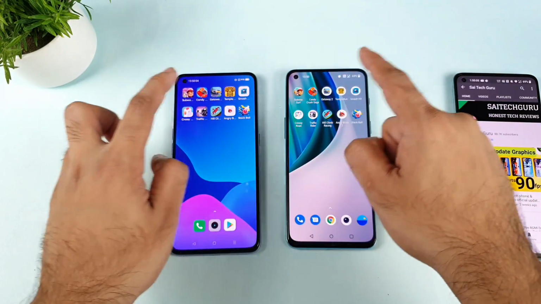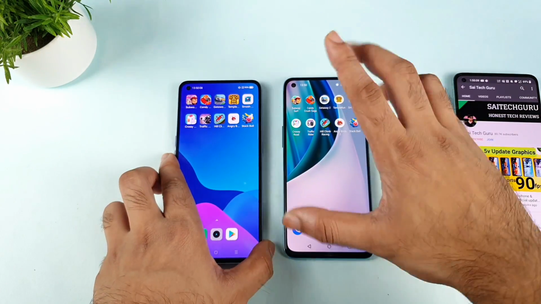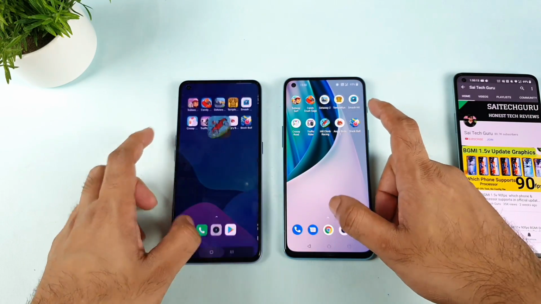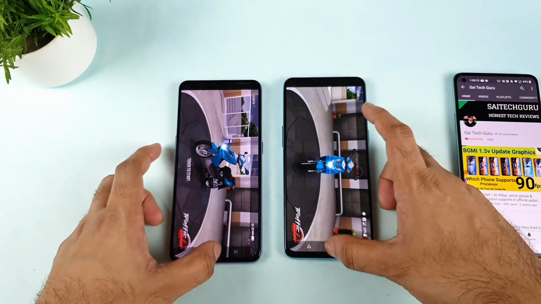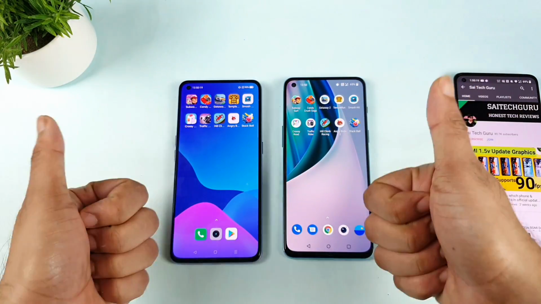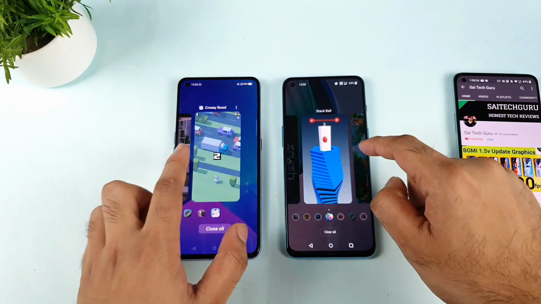So now let's start from the back side. Let's see how many games the phone can store in the background memory. And I'm not using any kind of high performance mode, nothing at all. Let's try to go to the next application. Not bad. So 4 games and 5 games. So 5 games till here did open in both phones. Absolutely, that's brilliant.